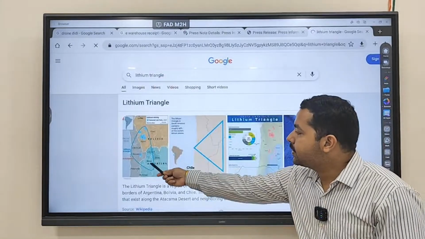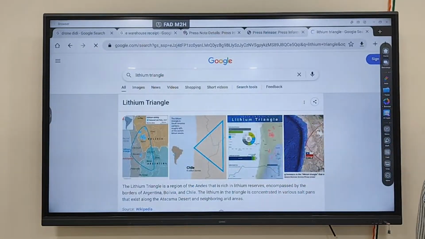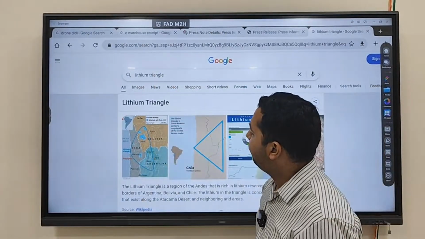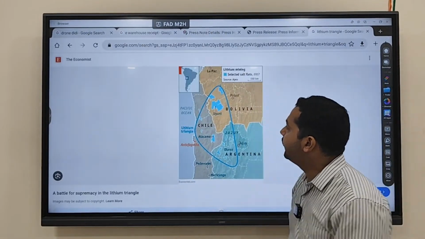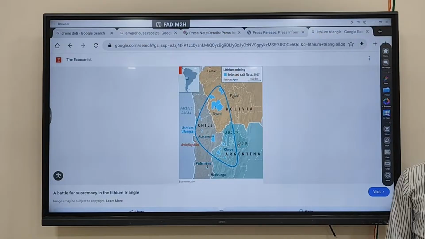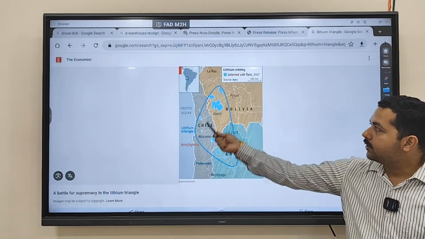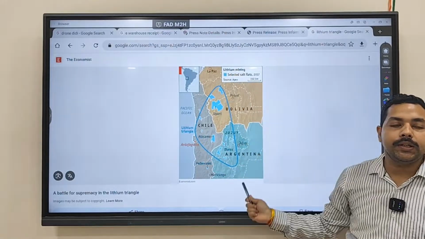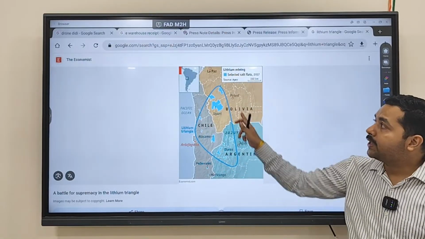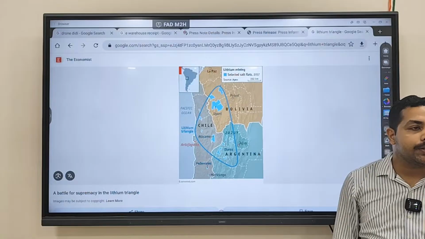You can see this region is referred to as the lithium triangle: Chile, Bolivia, and Argentina. This region is very rich in lithium.